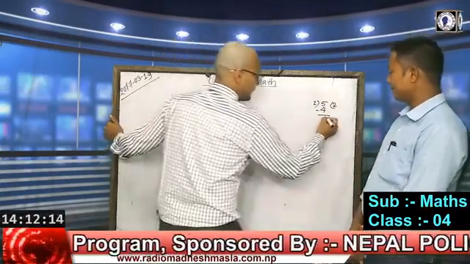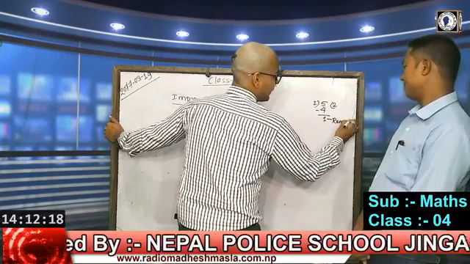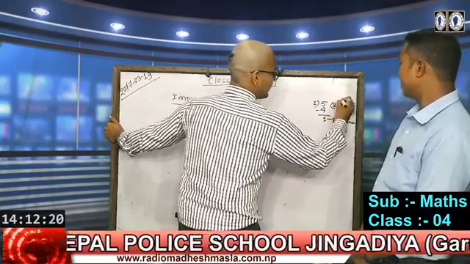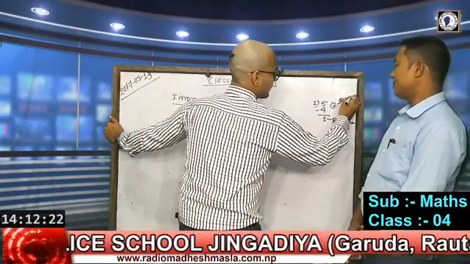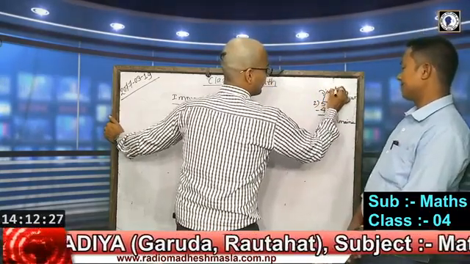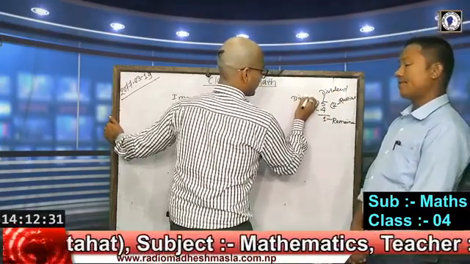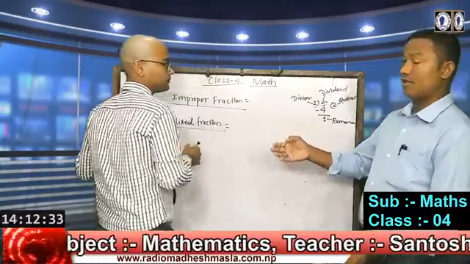So this remainder is 1. This is the quotient, this is the dividend, and this is the divisor. One more time, sir, I'd like to request you.